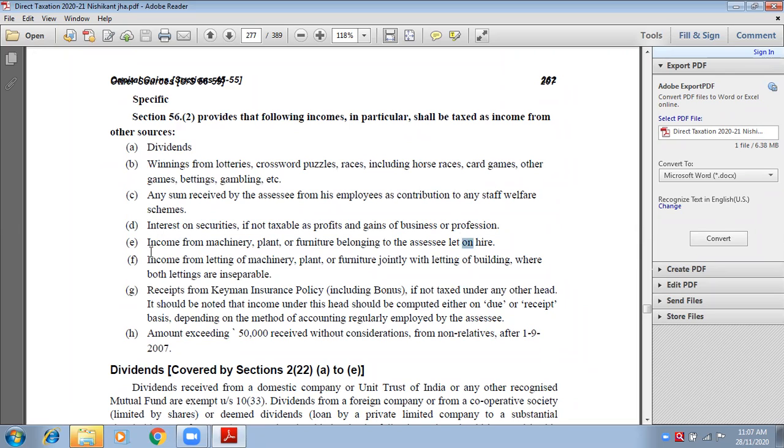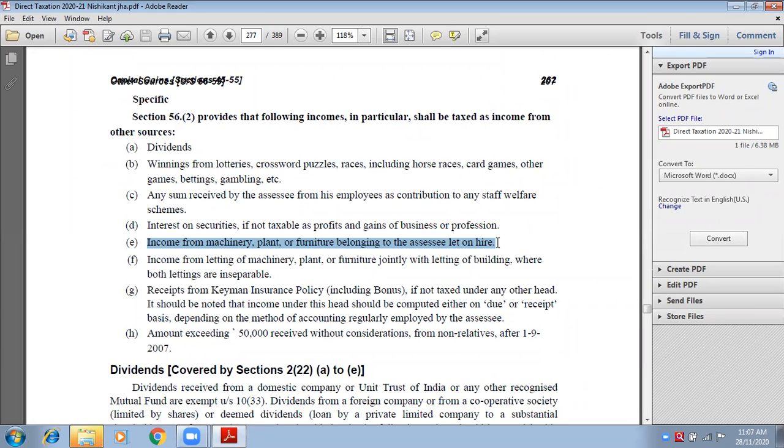Now, what do you mean by this? Suppose I give you an example, and then you will be able to understand how this particular point belongs to income from other sources. Now, let me give you an example. Suppose I give my house on rent. Now, keeping a house property on rent will be taken to income from house property, no? The one which Soni madam taught you.